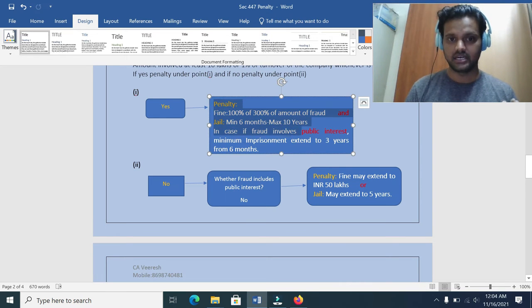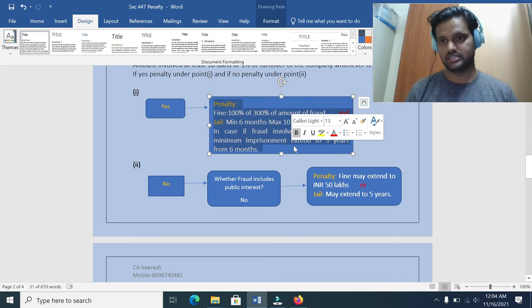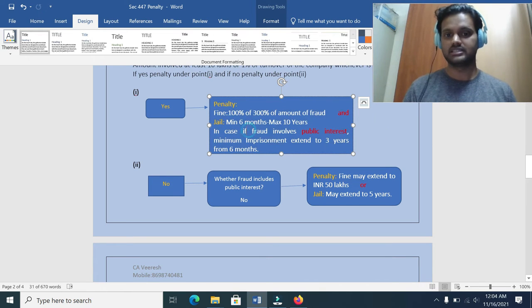What is that? 100 to 300% of the amount of fraud is the fine, and imprisonment from 6 months to 10 years. Okay, so in case public interest is involved, this 6 months time period will be extended to 3 years. That means if public interest is involved, the minimum imprisonment will be 3 years. Okay, that is condition A satisfied.